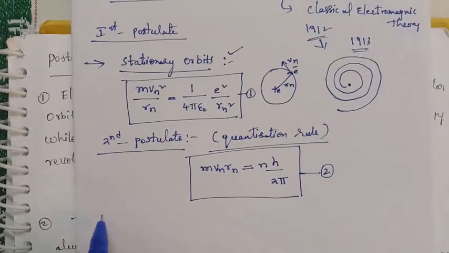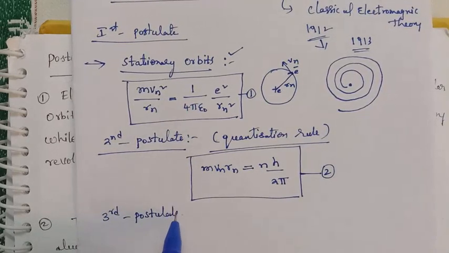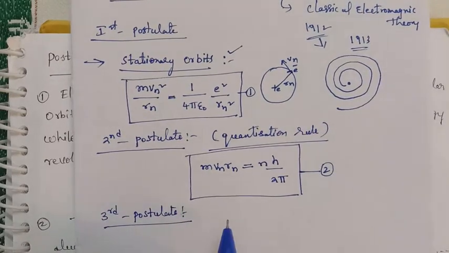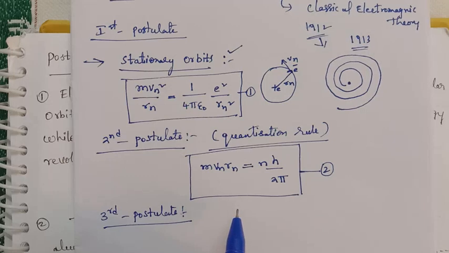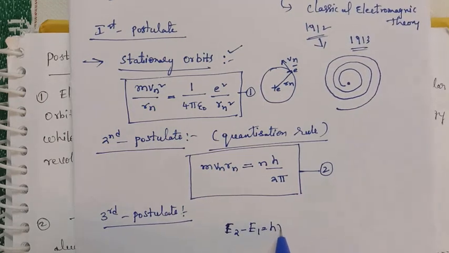And the third postulate is related to energy. When an electron jumps from a higher energy stationary orbit to a lower orbit, the energy difference is radiated in the form of a light photon. That is, E2 minus E1 is equal to h nu.